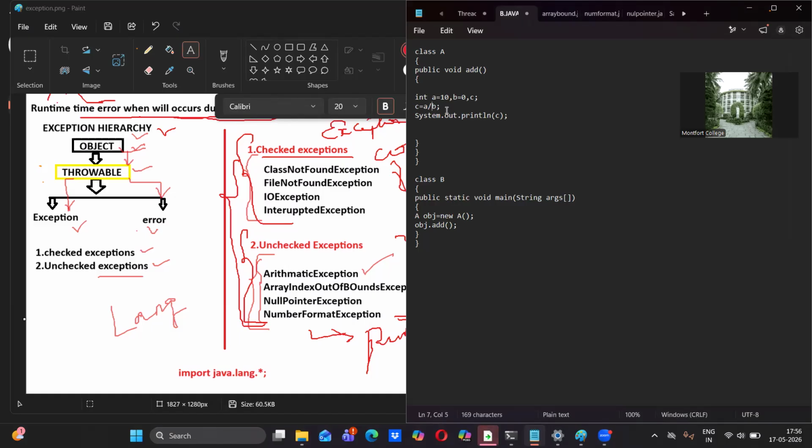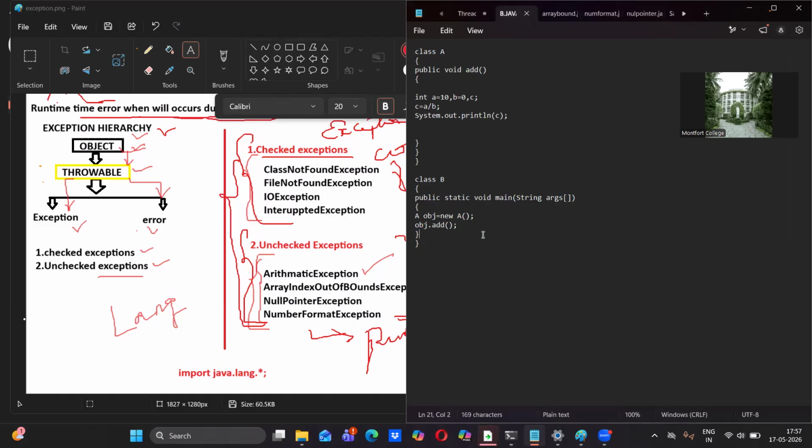So we cannot solve this problem. I'm going to execute this code. Here we are printing the result. And in class B, we have the main function. In the main function, I have created an object for the first class, and I'm calling the function of the first class. Add is the function that I'm calling in the main function.